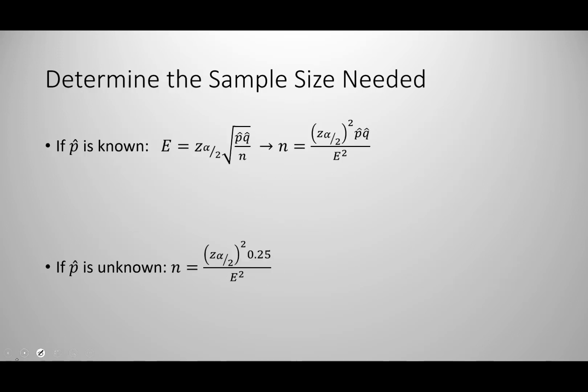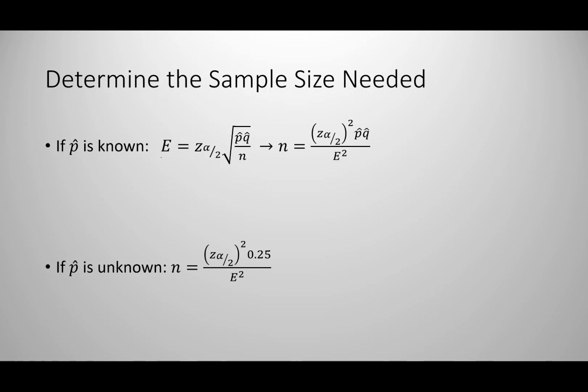Now, for this last one, I'm not going to go through the entire formula because it's using the exact same values that we had before, but there are going to be times when you will have to determine the sample size that you would need in order to produce a certain margin of error. You might have a problem that says, what sample size would you need in order to make sure you're off by no more than 100?